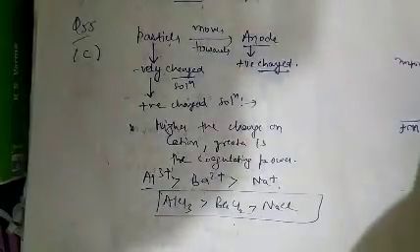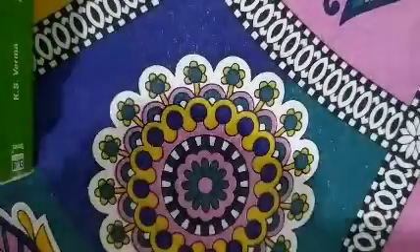See question number 56. Question number 56 is based on Langmuir adsorption.